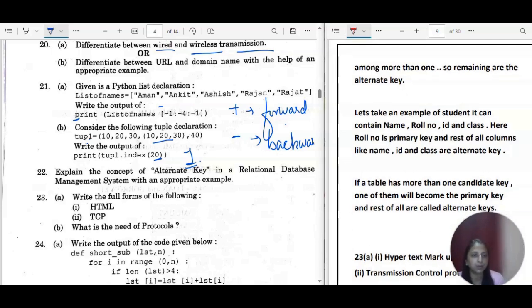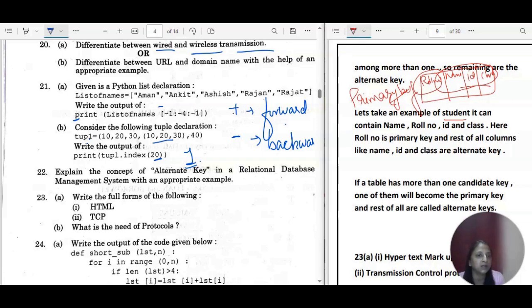Let's take an example, suppose a student table is there, in which you have the roll number, the name, ID, and class. Here roll number is suppose the primary key, but the remaining ones, suppose they are not repeating. Name is also not repeating, ID and class, nothing is repeating.